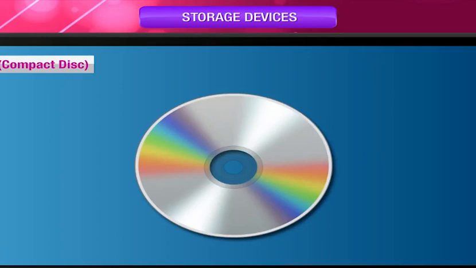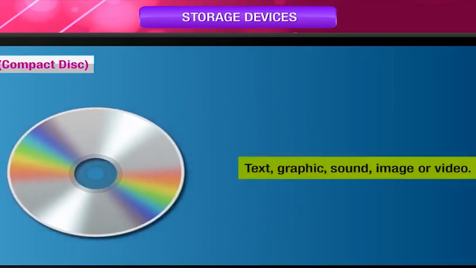It is a thin circular disc with a reflection metal coating and measures 4.7 inches in diameter. A CD can store 650 MB to 900 MB of data. That is much more than floppy disks. CDs can hold any kind of data. It may be text, graphic, sound, image, or video.